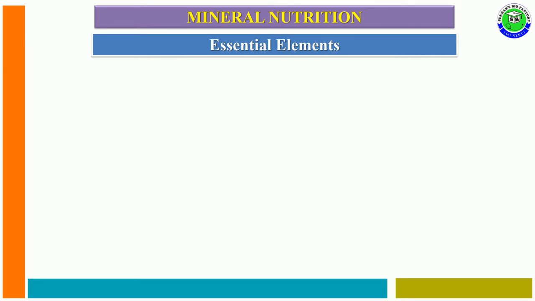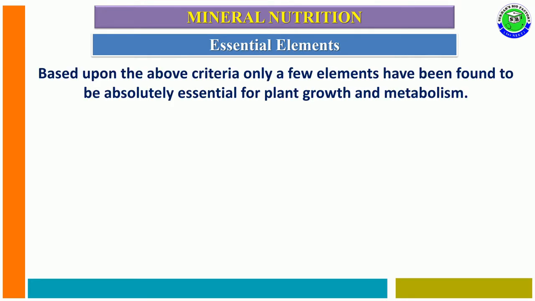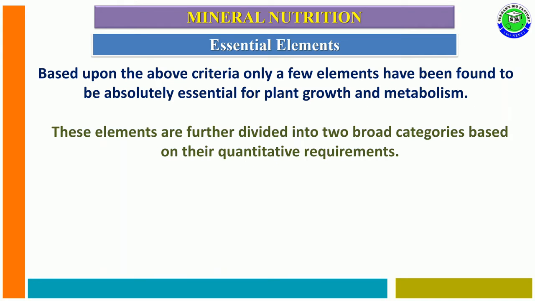Based upon the above criteria only, a few elements have been found to be absolutely essential for plant growth and metabolism, and these elements are further classified into two broad categories based on their quantity requirement.